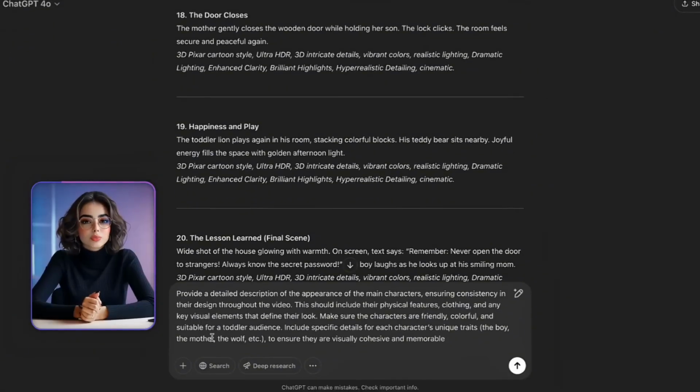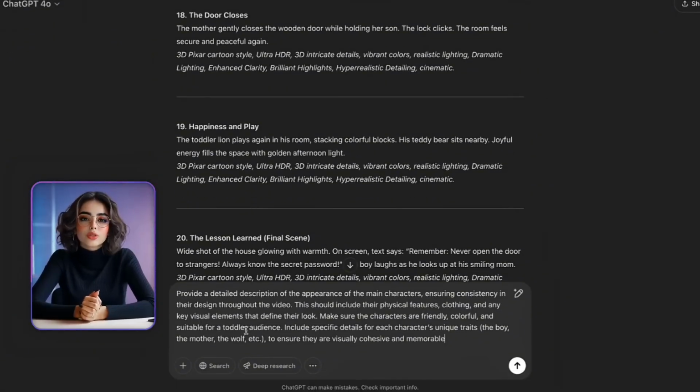Before we bring our scenes to life with images, we need to define how our characters should look. Consistency is key, so let's clearly describe each character to make sure they look the same from the beginning to the end of the video. To do that, I use this prompt.